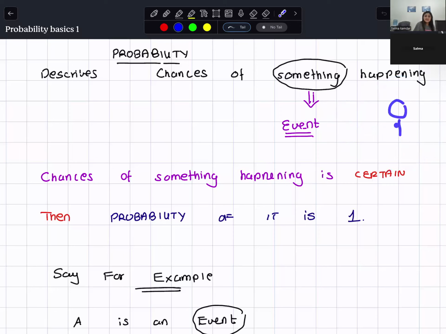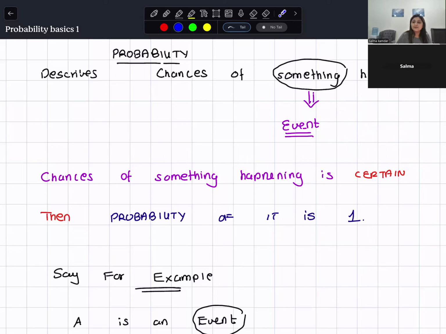If the chance is certain, that means I'm 100% confident that the child is definitely going to come to the school. So I say probability, be mindful of the words that I am using. Probability of the event is certain. What was the event in my case? The event was child coming to school.